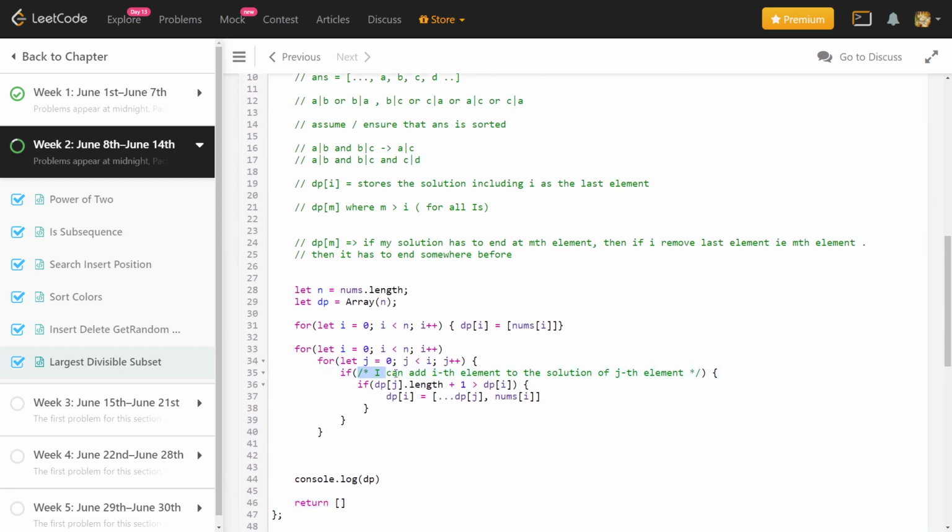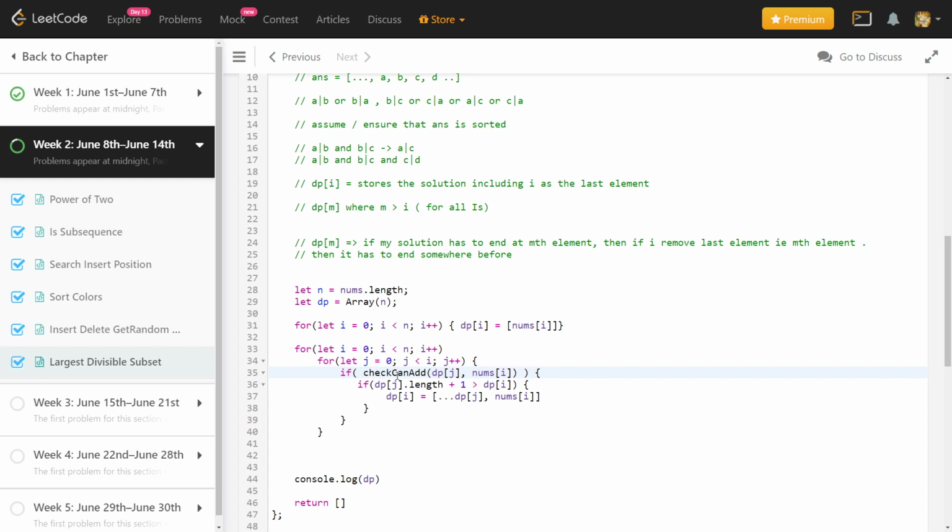So now I have to check that basically I can add the ith element to the jth dp. So for dp[j], I will check if I can add the ith element, which is nums[i]. I'll clear it a little bit so that it's more readable.